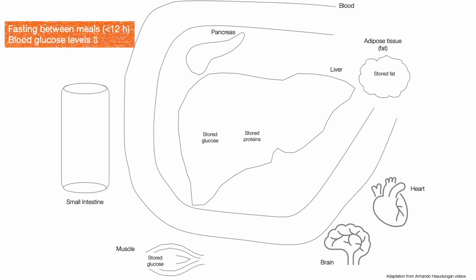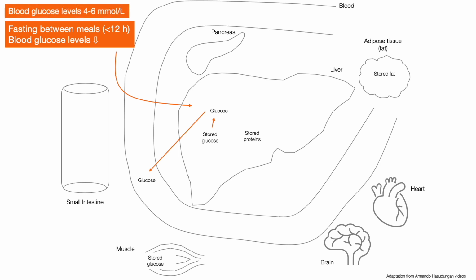After ingestion, glucose is stored in the liver and muscle, protein in the liver, and fat in adipose tissue. If we do a short fasting for less than 12 hours, that is the usual fasting between meals, blood glucose levels begin to drop. This decrease is detected by the liver, which begins to mobilize the glucose it has stored and releases it into the blood to maintain stable blood glucose levels. This glucose can then go to organs such as the brain that needs it to function. Other tissues that have stored glucose, such as muscle, can use their own stored glucose.